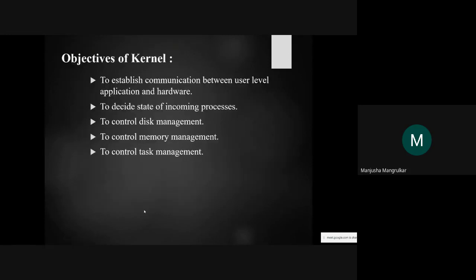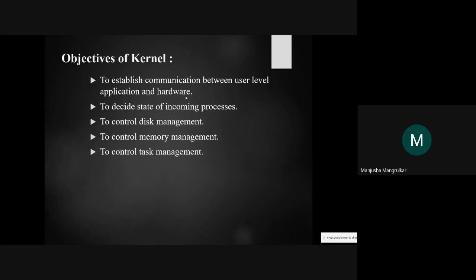What is the objective of the kernel program? The first objective is to establish the communication between the user level application and the hardware. This is the first job of the kernel program.